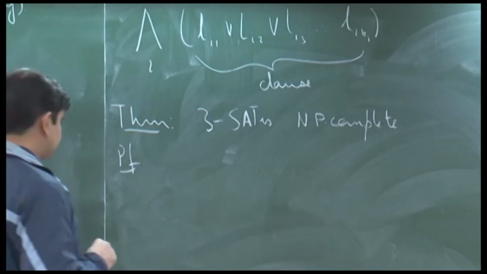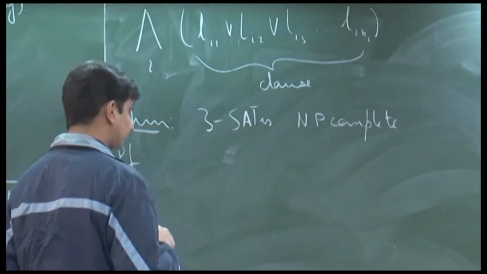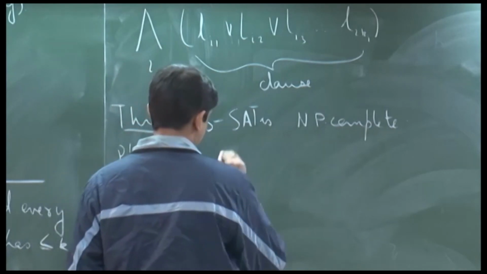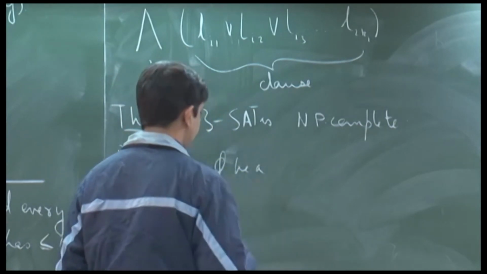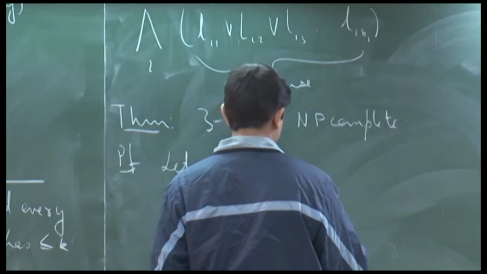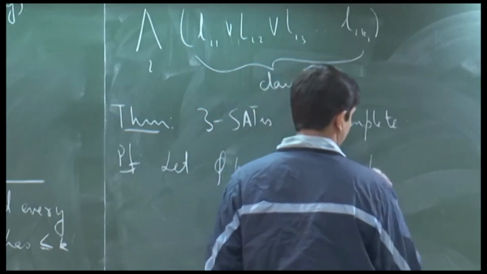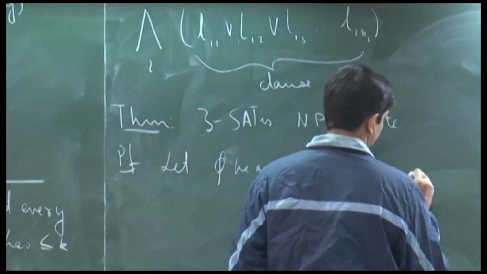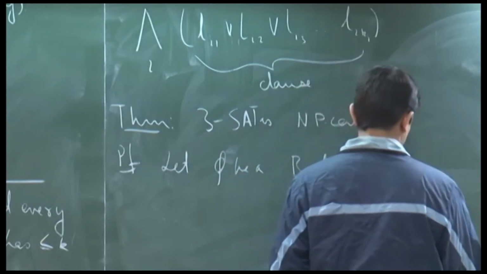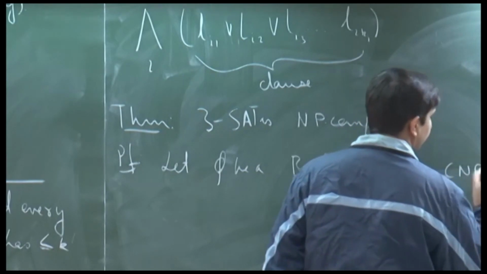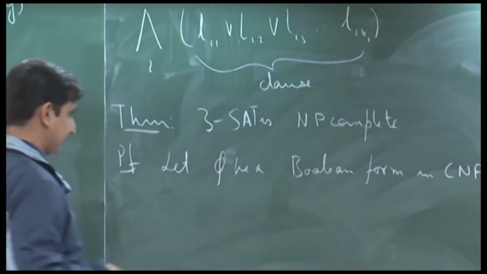So, how to prove this? So, let phi be a Boolean formula in CNF, in conjunctive normal form.